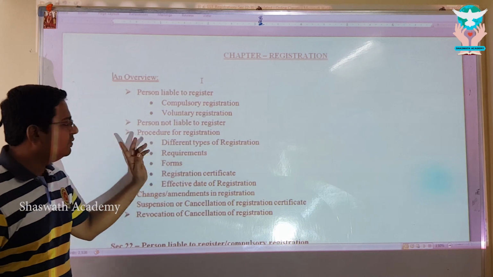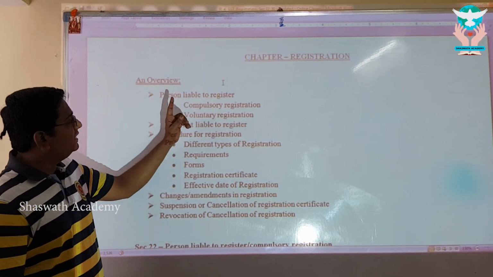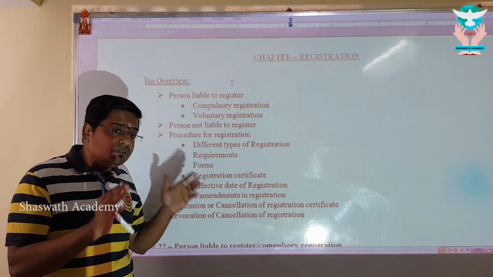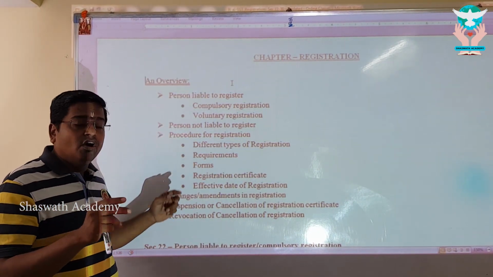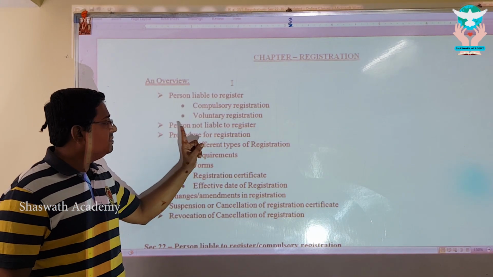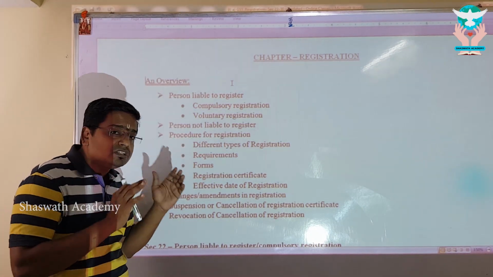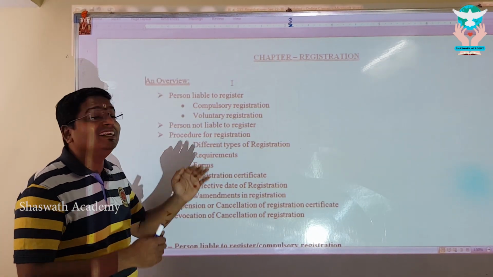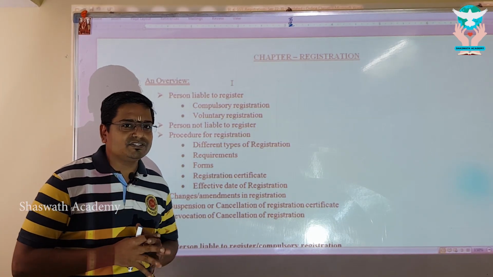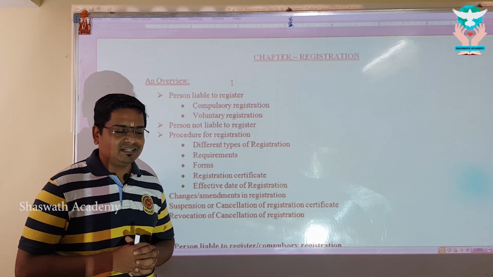Welcome, my dear. Here we go, registration. These are the scope of this particular chapter, starting with the first and biggest learning. The time-consuming learning is going to be 2 topics, of which the first is person liable to register and person not liable to register. It might be listed one after the other, but we are not supposed to learn in that way. We have to learn in an interlinking fashion. As we all know, harmonious construction gives you a richer dividend. I hope you all agree with me by this time, right?